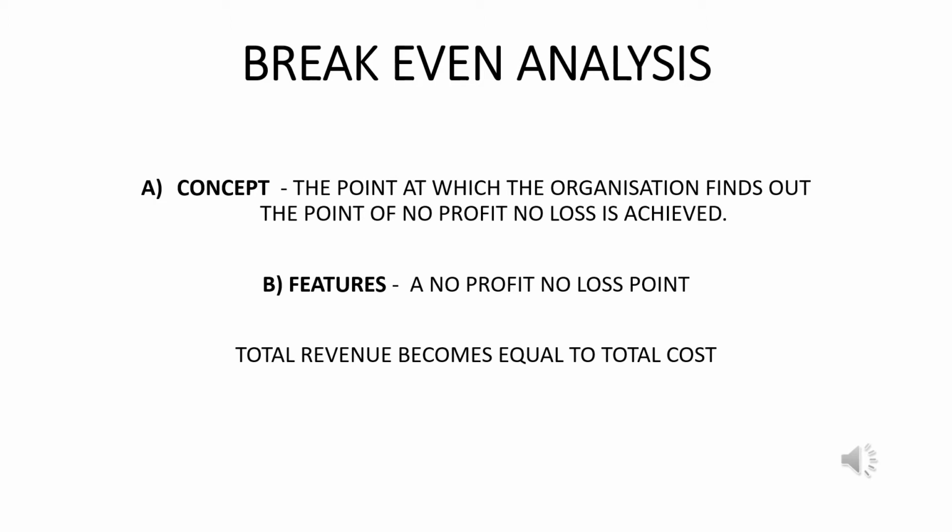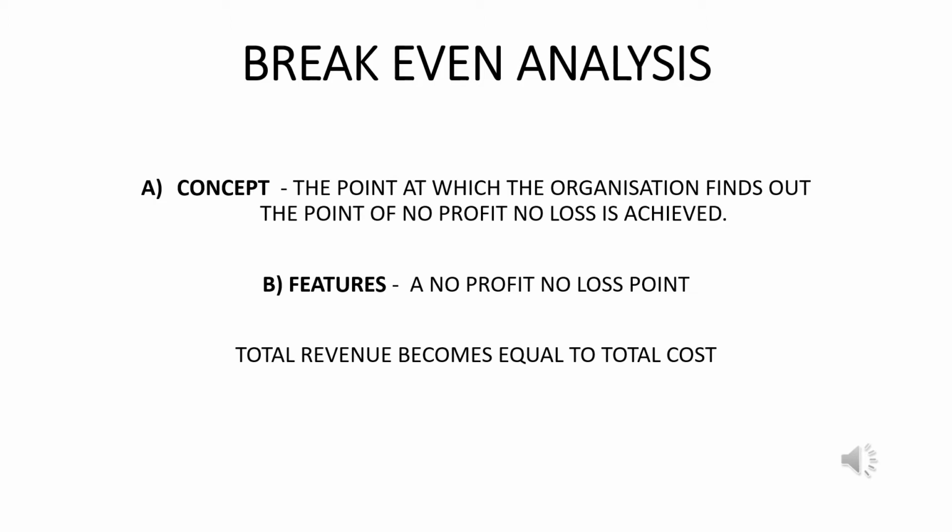The point is signified in two different ways. If we move beyond the break-even point, the organization moves into the profit region, and before achieving the break-even point, the organization finds itself in a loss region.